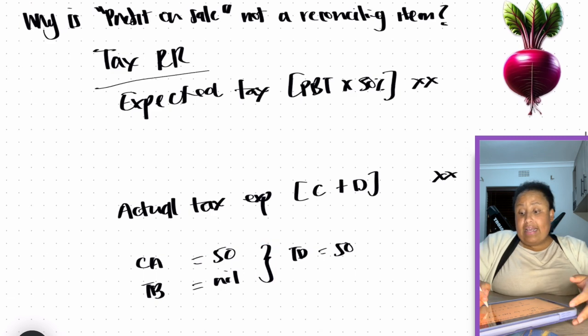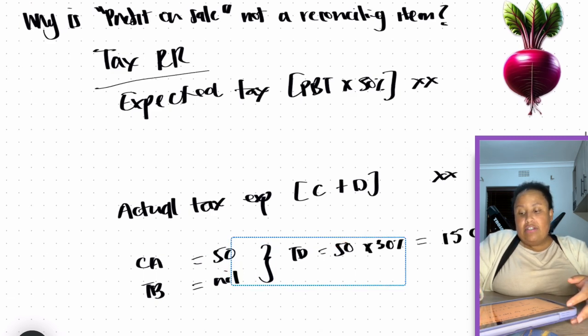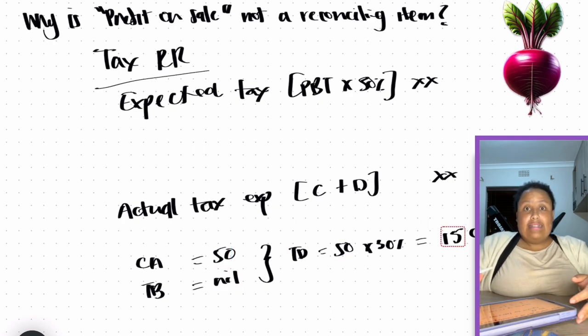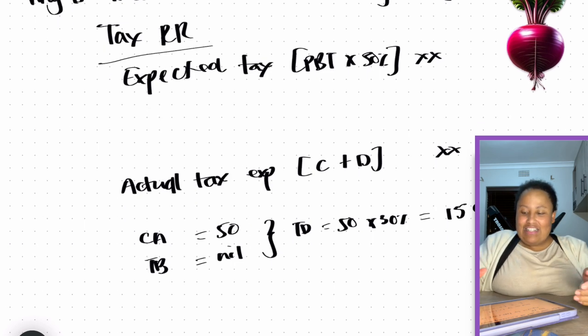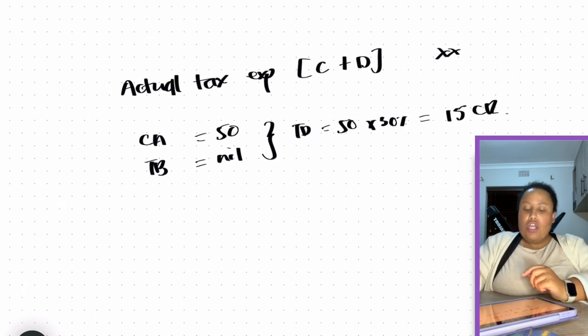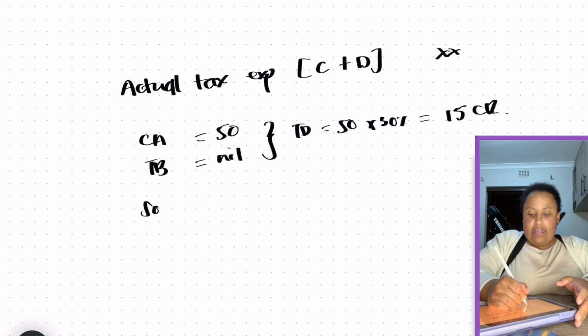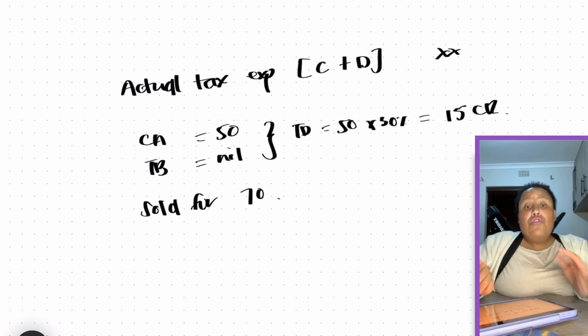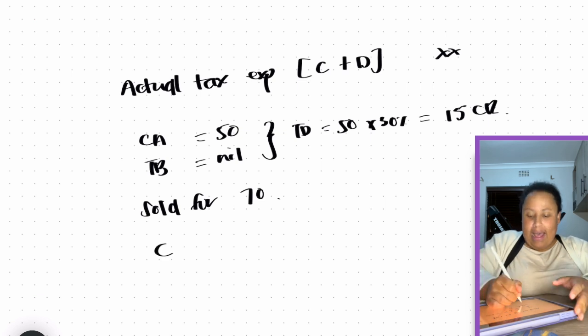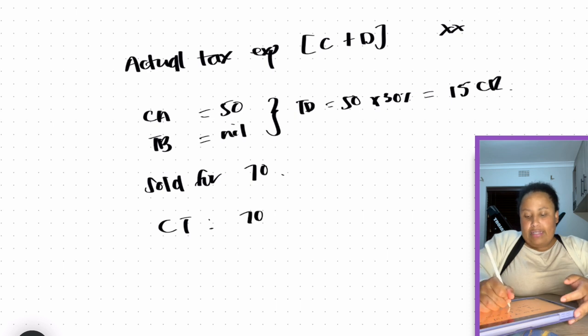If we assume that the tax rate is 30%, then we would have calculated a deferred tax liability for that asset of 15. Now let's fast forward to the first day of the next financial year when this asset is sold. So let's imagine that the asset is sold for 70. Okay, so from a current tax perspective, what's going to happen? If we look at our current tax, we are going to have our proceeds, which is 70, included in